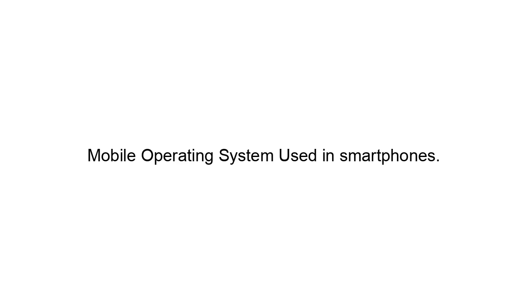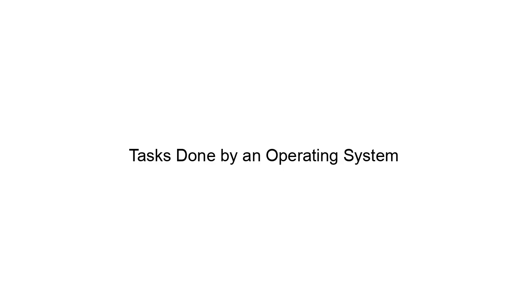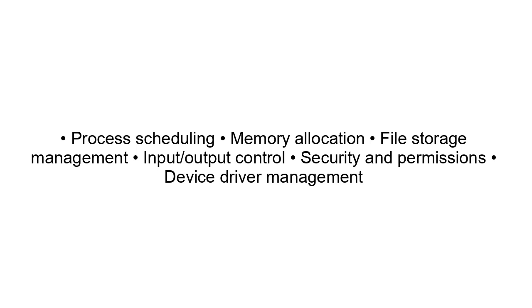Tasks done by an operating system. The operating system performs process scheduling, memory allocation, file storage management, input-output control, security and permissions, device driver management. Comparison with application software. Operating system manages hardware, runs programs, controls system resources.